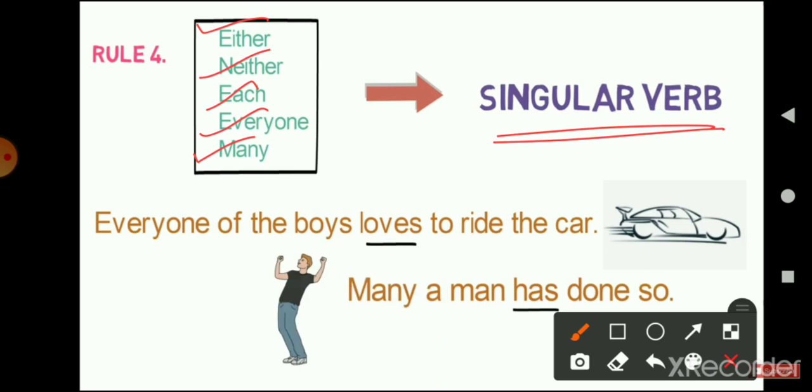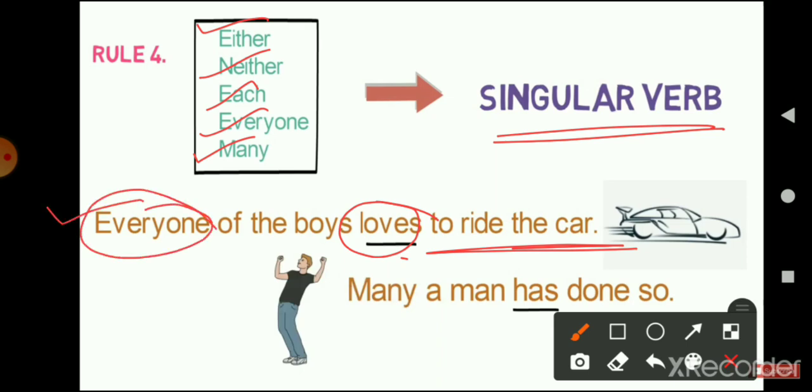As you can see here, two examples are given. Everyone of the boys loves to ride the car. Because we have used everyone, rule number 4 says we should use a singular verb, so we have used a singular verb here.